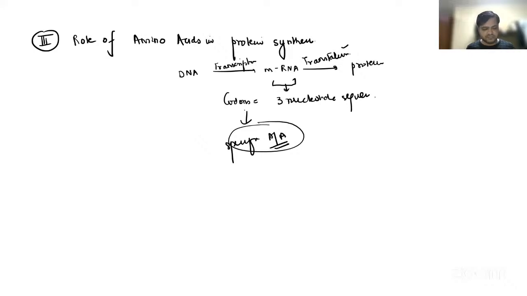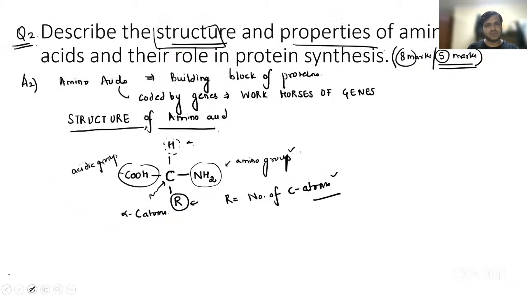So again, one is the protein formation, that is the important part of these amino acids, right? You can include this in the answer. That is more than sufficient for a 5 marks question. So that is the structure and properties of amino acids and the role in protein synthesis.